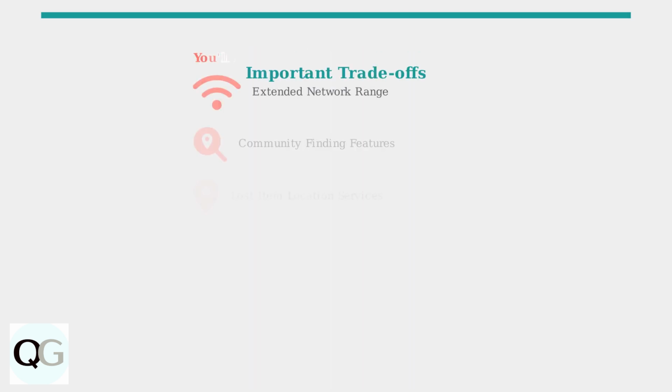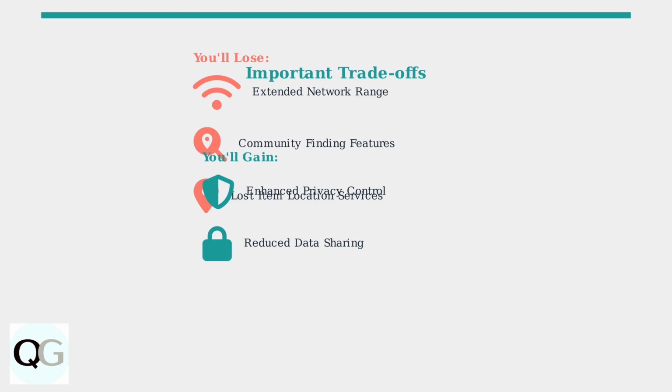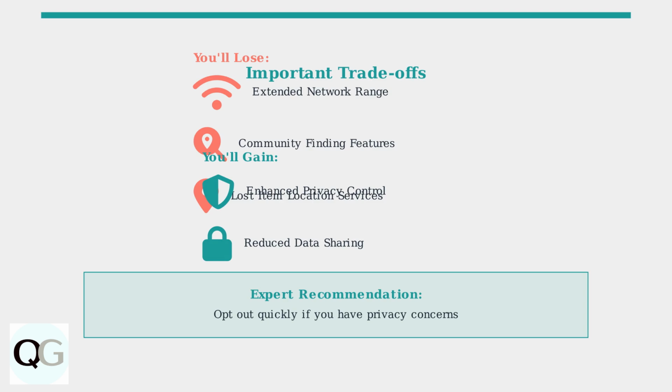Important considerations. Disabling Amazon Sidewalk means you'll lose access to the extended network and community finding features. You won't be able to locate lost items through the shared network. Privacy experts recommend that users with concerns about data sharing should opt out as quickly as possible. The choice is yours, but now you know exactly how to disable Amazon Sidewalk if you decide that's the right choice for your privacy needs.